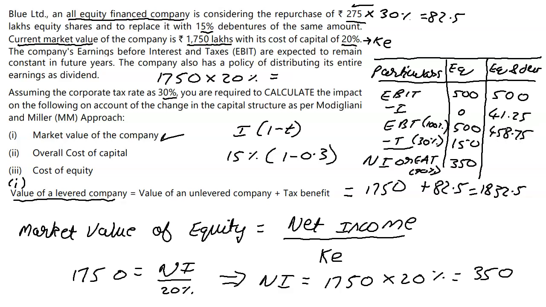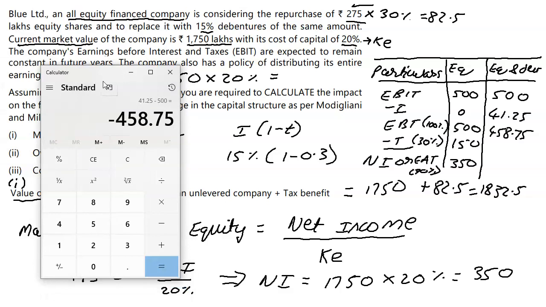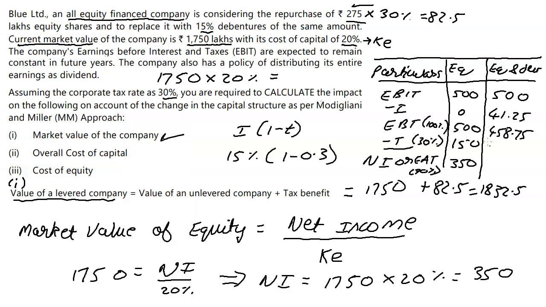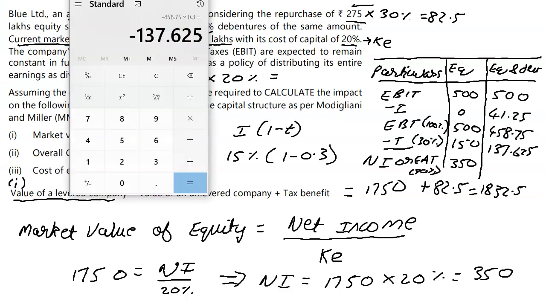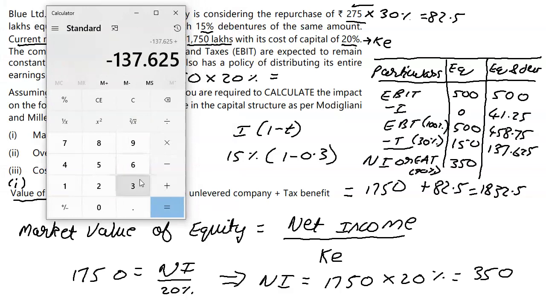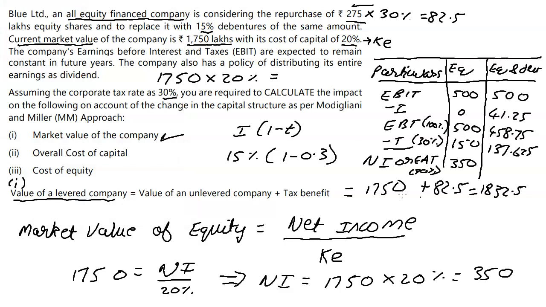And this 458.75, I'm going to multiply it into 0.3 to get tax. So 137.625. Okay, and now we subtract it from 458.75, and we end up with 321.125. Why am I sticking to so many decimals? Because these numbers are in lakhs.